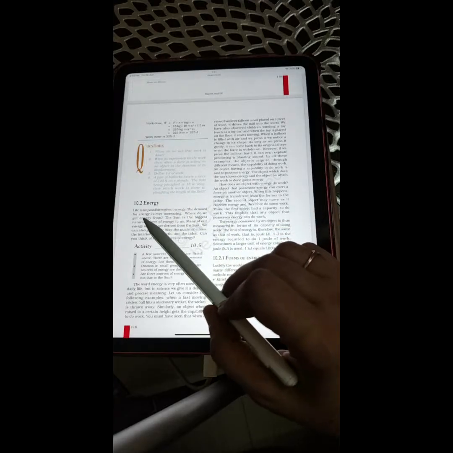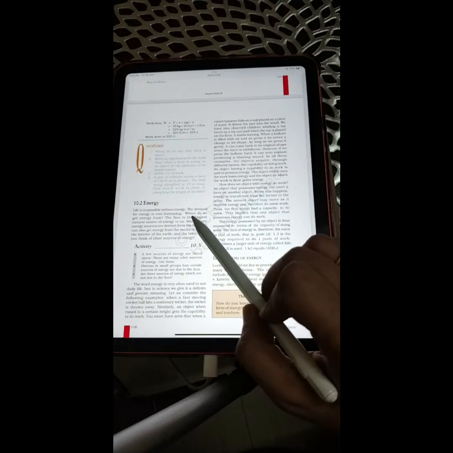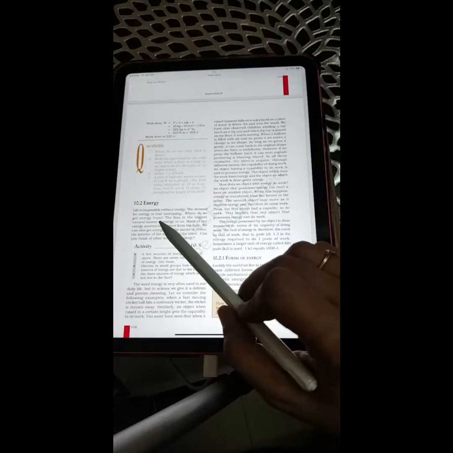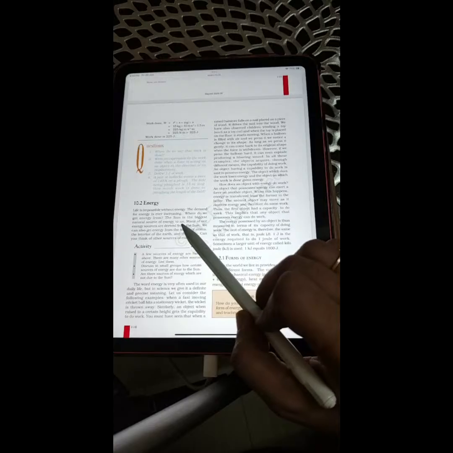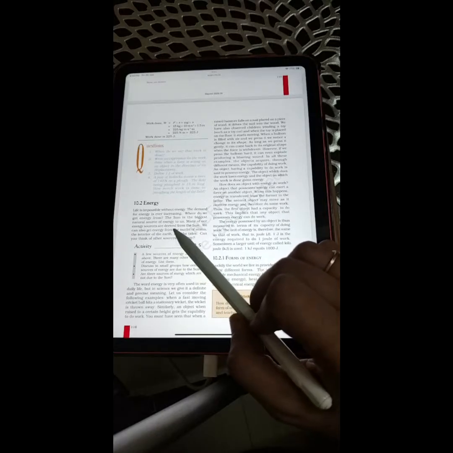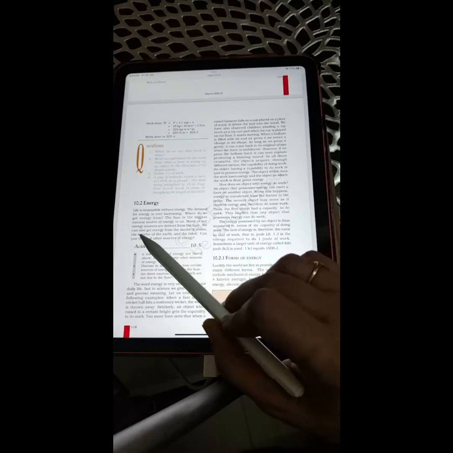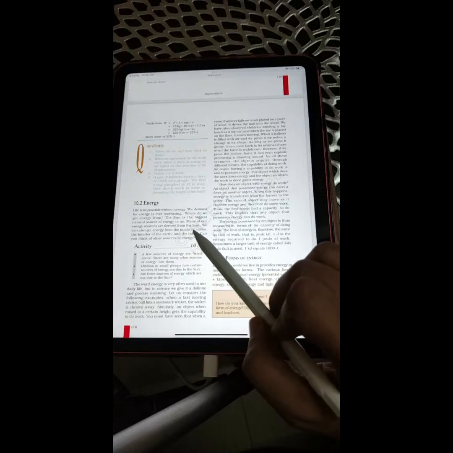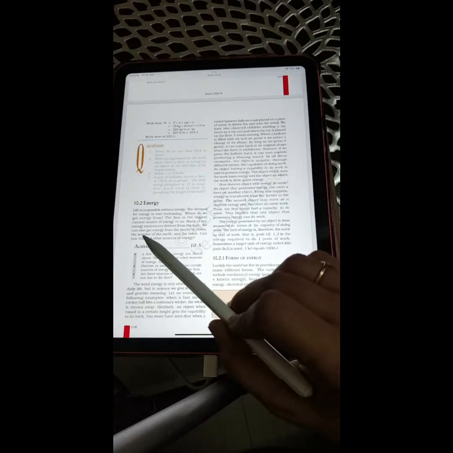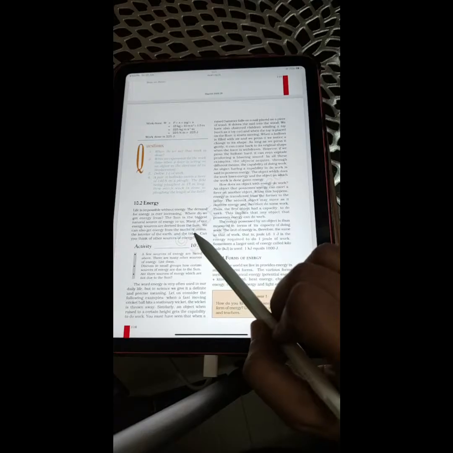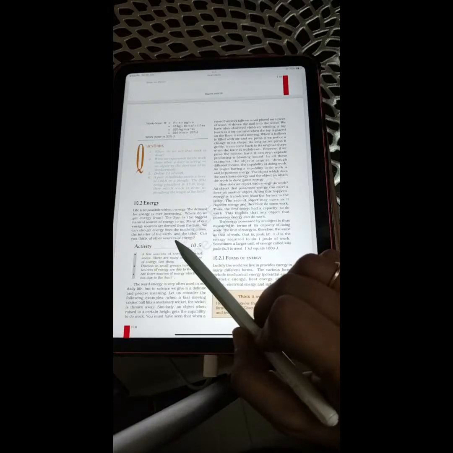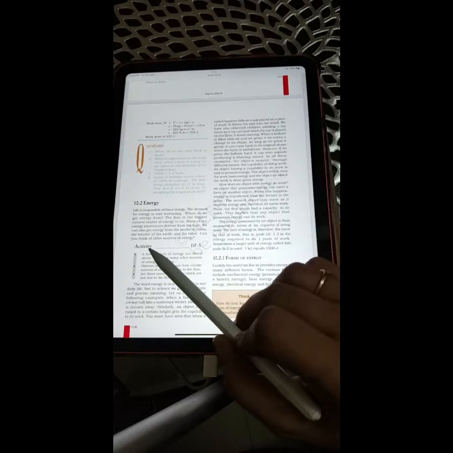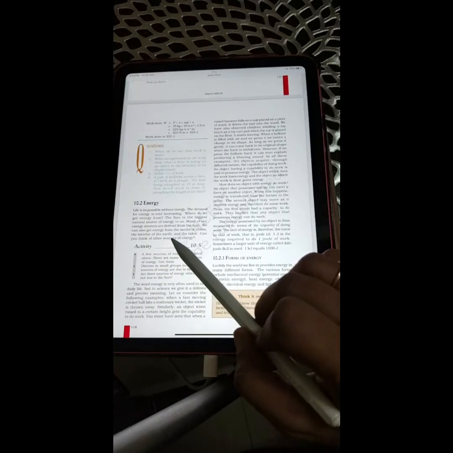10.2 Energy. Life is impossible without energy. The demand for energy is ever increasing. Where do we get energy from? The sun is the biggest natural source of energy to us. Many of our energy sources are derived from the sun. We can also get energy from the nuclei of atoms, the interior of the earth, and the tides. Can you think of other sources of energy?